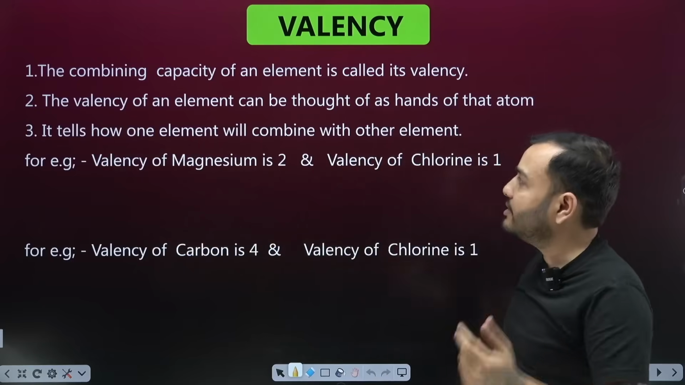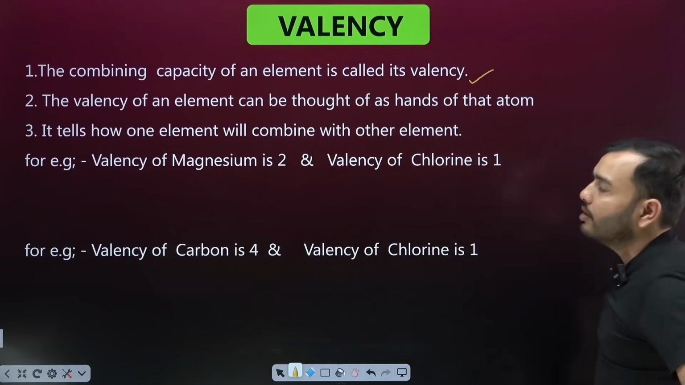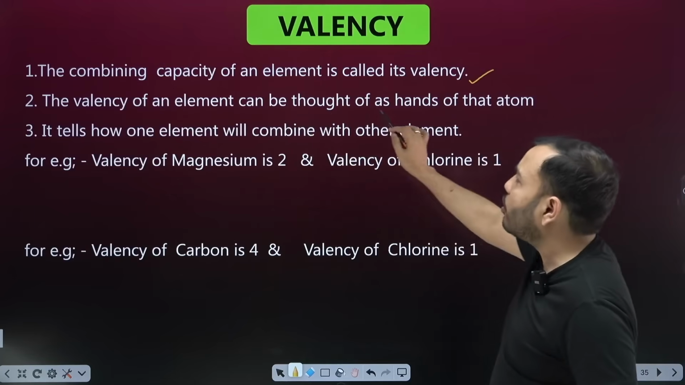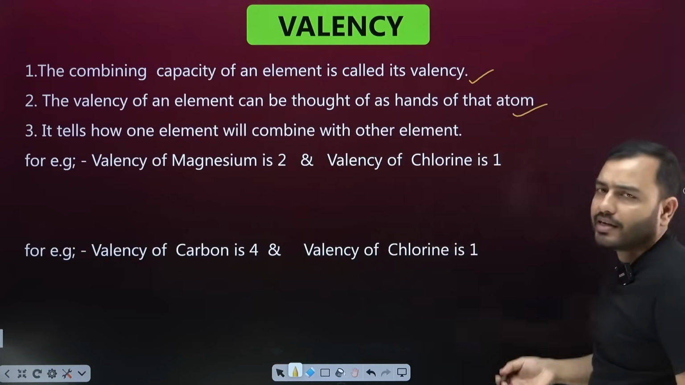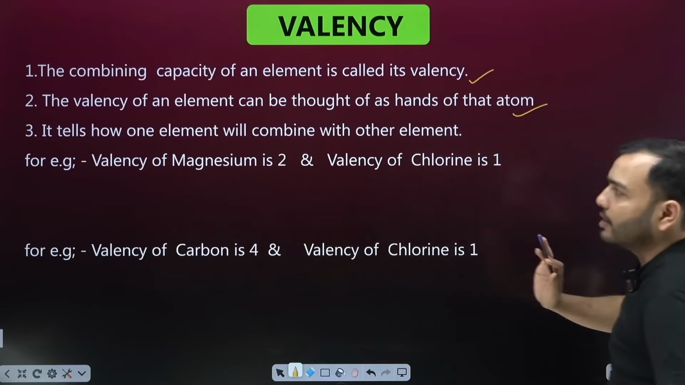So this is what we call valency. The combining capacity of an element is called its valency. The valency of an element can be thought of as the hands of that atom. How many hands are there in that atom? Come on, I will do it and show you.